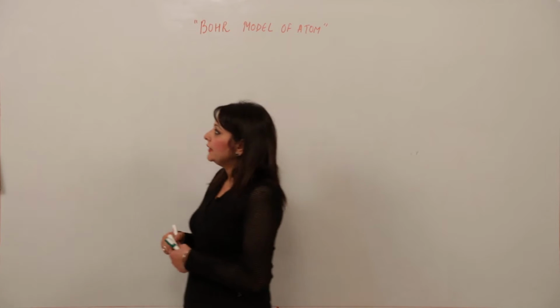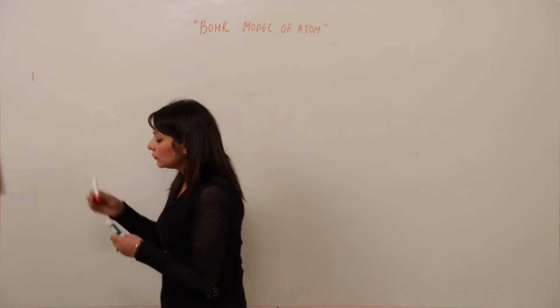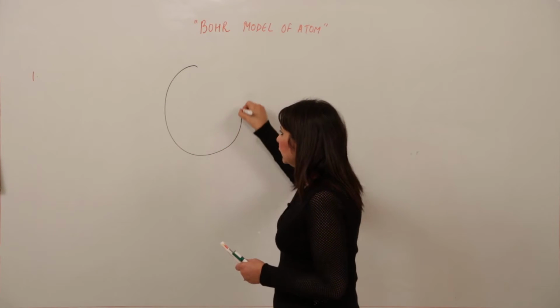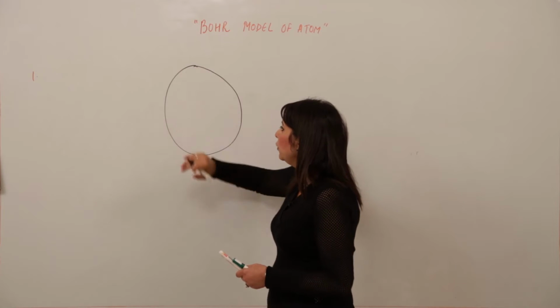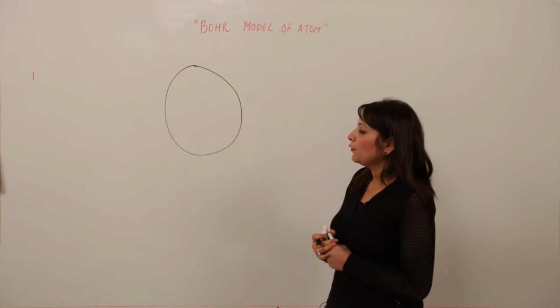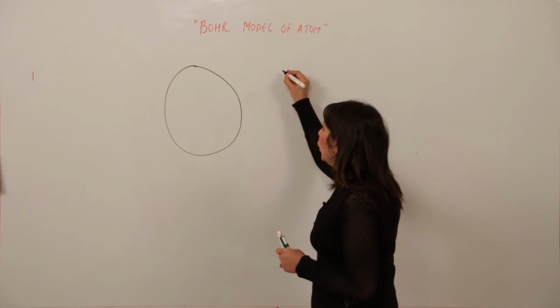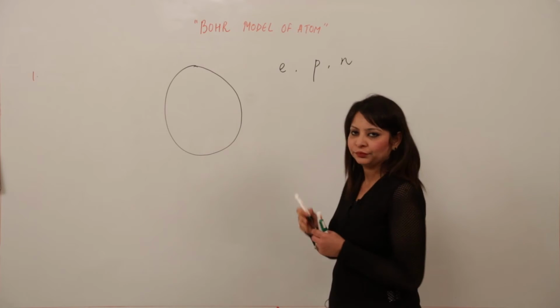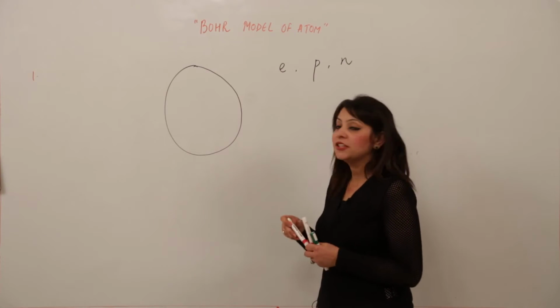See, according to him, the atom is somewhat spherical, right? And the atom is made up of subatomic particles called electron, proton and neutron. Now we will look at the charges.